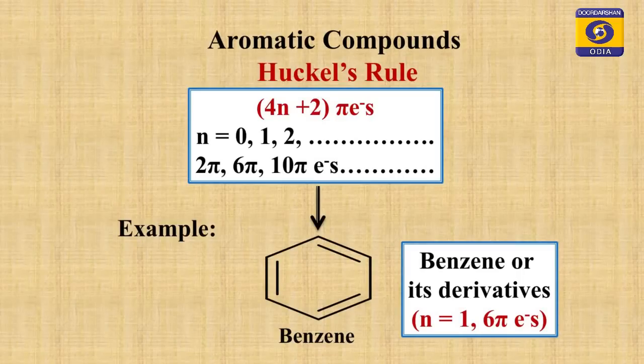Students, next slide you see it. Aromatic compounds. Aromatic means it must obey Huckel's rule. A compound should be a ring compound and it must obey Huckel's rule, that is the 4n plus 2 pi electrons rule. You know it from the first year topic aromatic hydrocarbon, where n equals 0, 1, 2, 3 like this. If you put n equal to 0, you may have 2 pi electrons, 6 pi electrons, 10 pi electrons. Look at the example benzene, it contains 6 pi electrons. So, it obeys Huckel's rule, hence it is called aromatic compound.